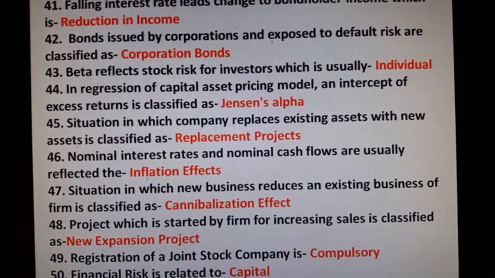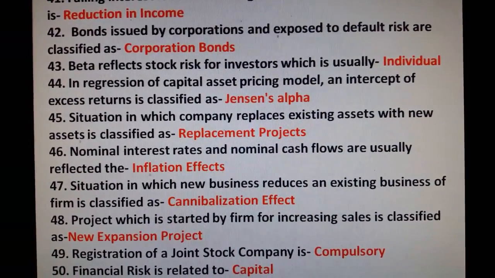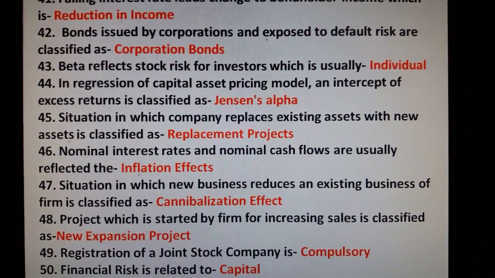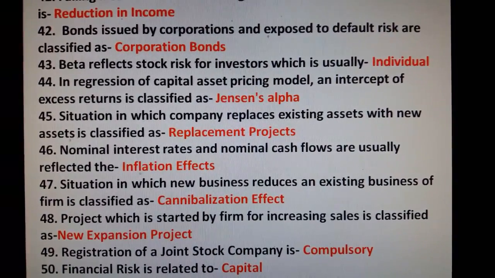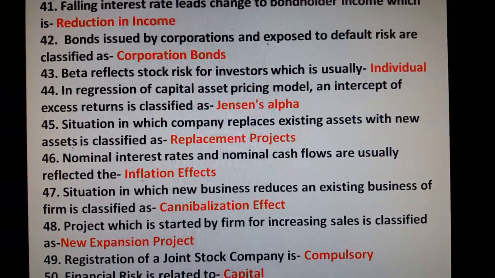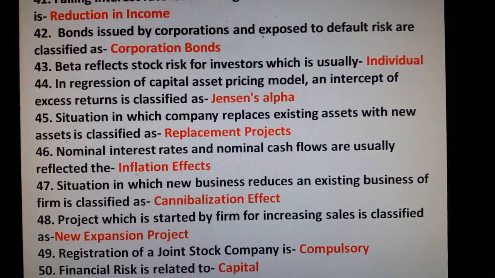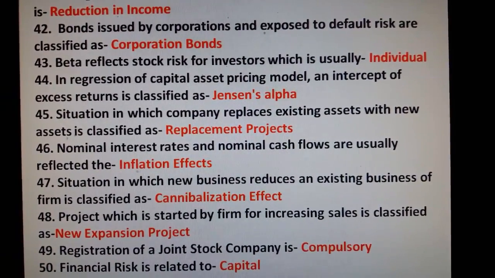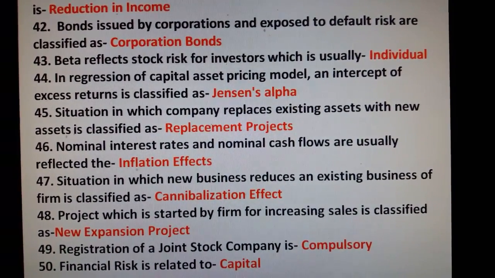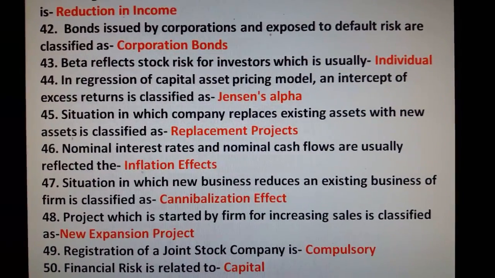Beta reflects stock risk for investor, which is usually individual. In regression of capital assets pricing model, an intercept of excess return is classified as Jensen's alpha. Situation in which a company replaces existing assets with new assets is classified as replacement project. Nominal interest rate and nominal cash flows usually reflect the inflation effect. Situation in which a new business reduces an existing business of firm is classified as cannibalization effect. Project which is started by firm for increasing sales is classified as new expansion project.